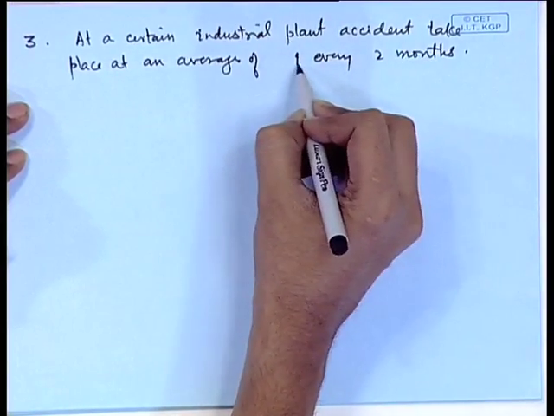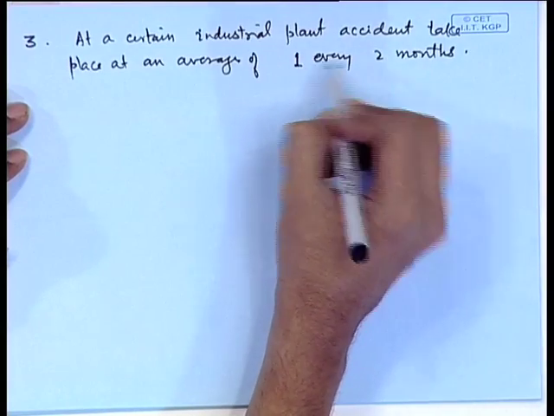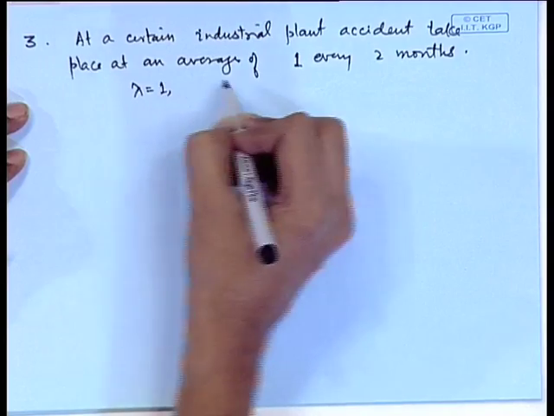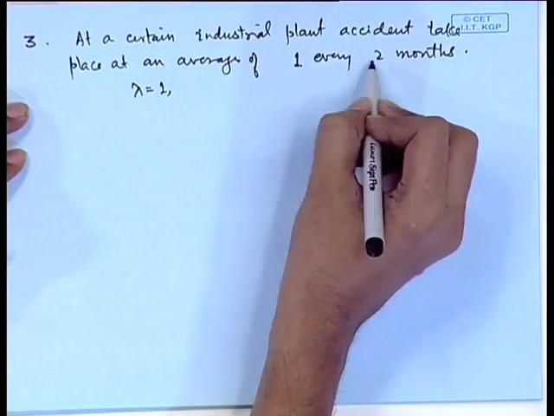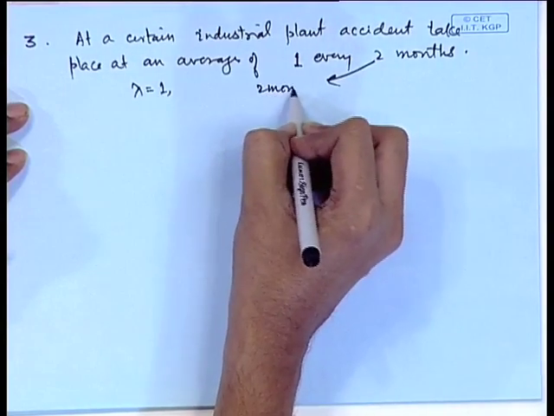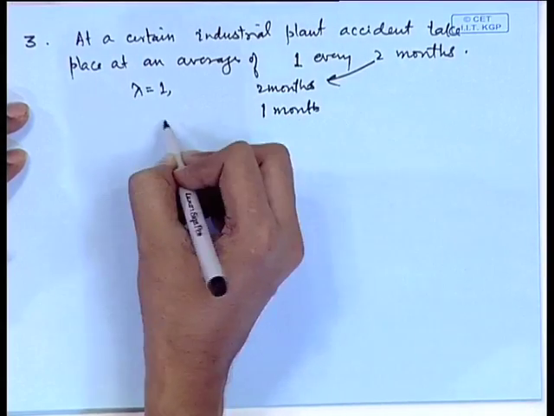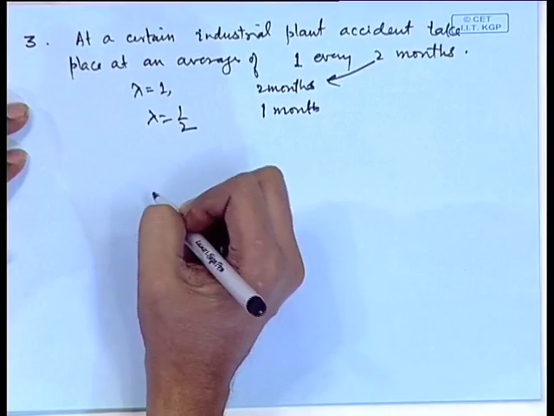So the rate is 1 accident in 2 months. If I consider lambda is 1, then the unit of time is 2 months. If we consider the unit of time as 1 month, then lambda will become half.